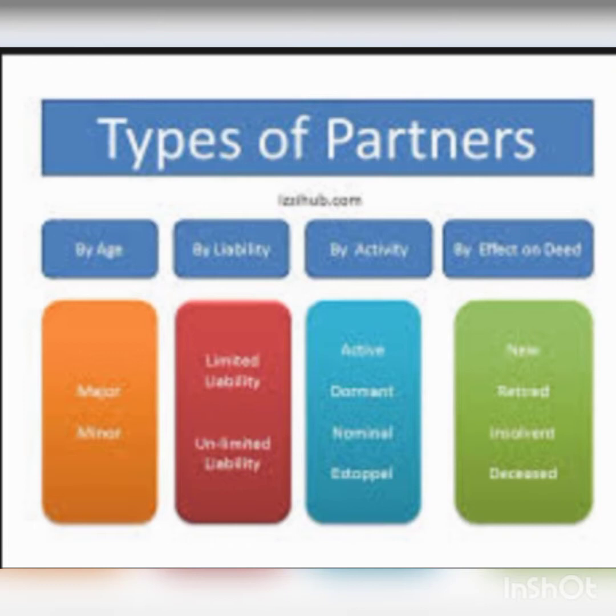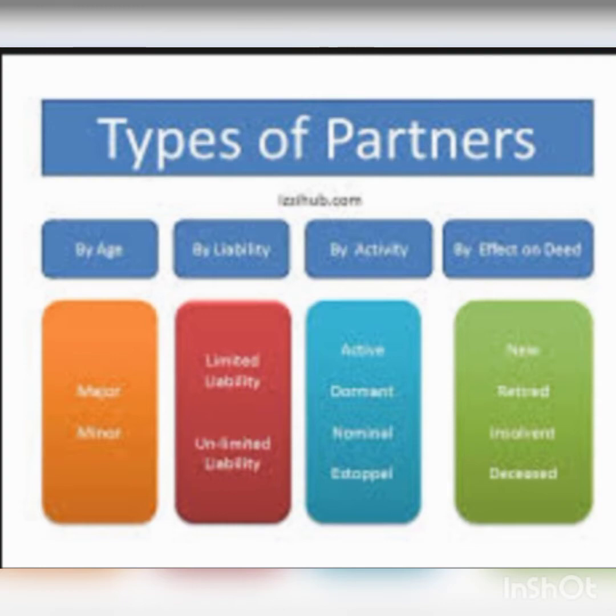Today in this module we are going to learn about the different types of partners. A partnership firm can have different types of partners with different roles and liabilities. An understanding of these types is important for a clear understanding of their rights and responsibilities. The different types of partners are active partner, sleeping partner, secret partner, nominal partner, partner by estoppel, partner by holding out.